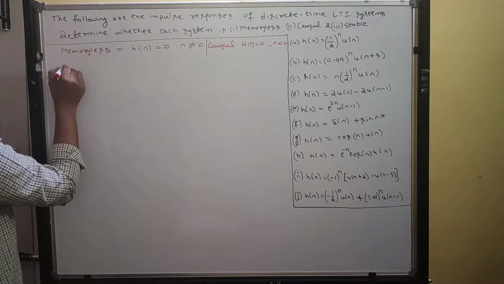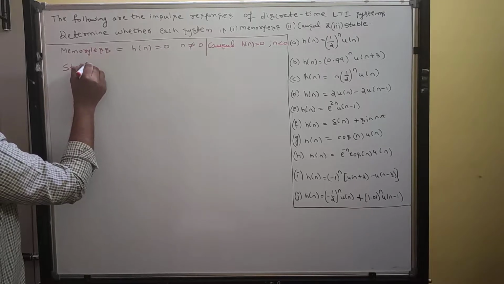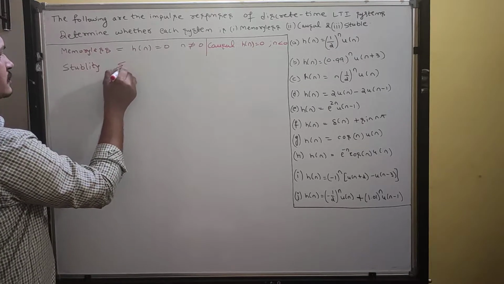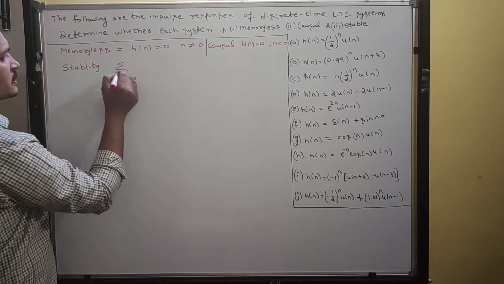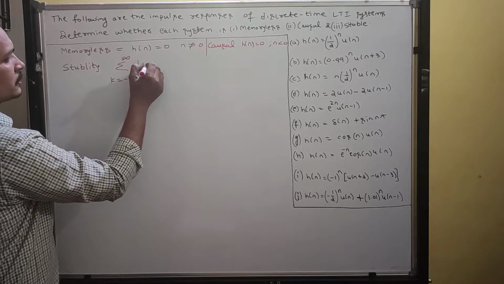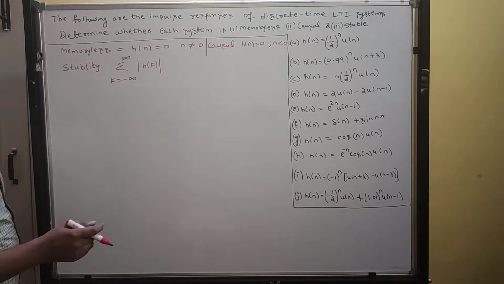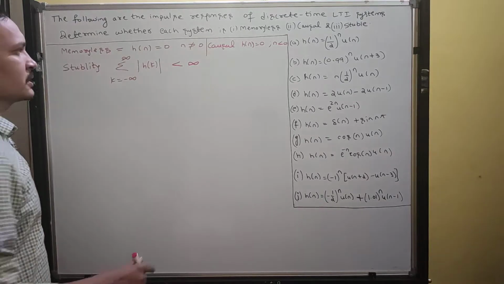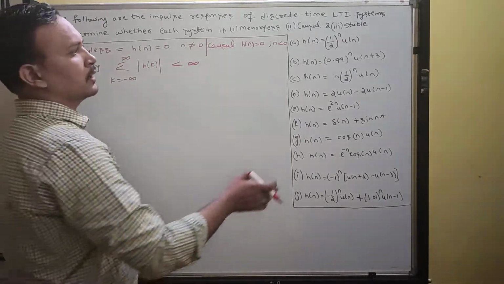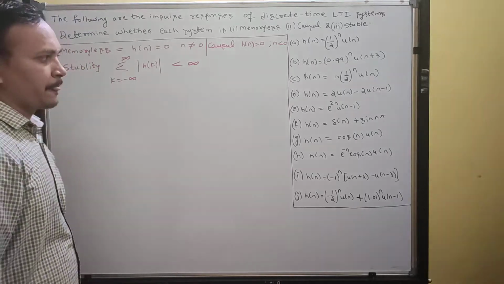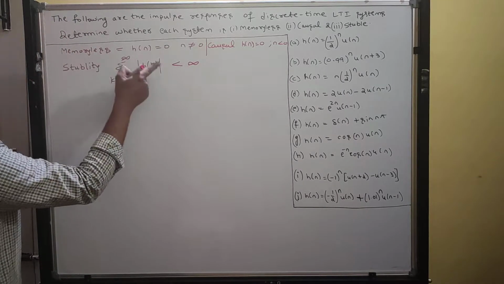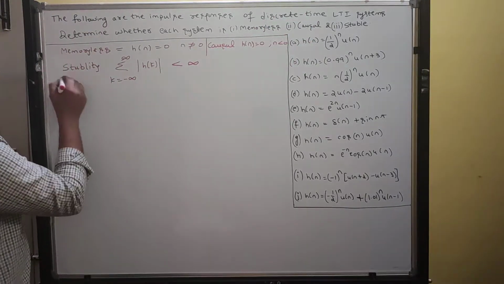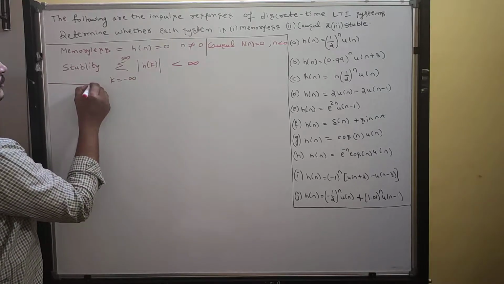Next, stability. For stability, the condition is summation k equals minus infinity to infinity of mod h of k. Whatever you get from this, you should get an answer less than infinity. If you get an answer less than infinity, then you can say that particular system is stable. Okay, nice. So these are the standard definitions applicable for discrete time LTI systems.